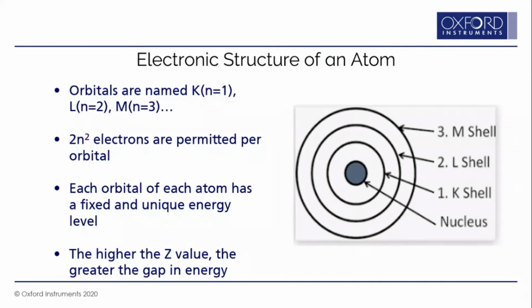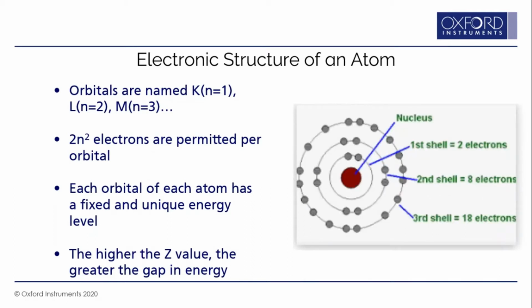Many of you would know the structure of an atom. It has a nucleus and there are shells around the atom. These shells carry electrons, and they are named the K shell, L shell, M shell. There is a formula which decides how many electrons can be accommodated in every shell. The formula is 2n squared, where n is the number of the shell. So the K shell can carry 2 electrons, the L shell can carry 8 electrons, the M shell can carry 18 electrons, and so on.